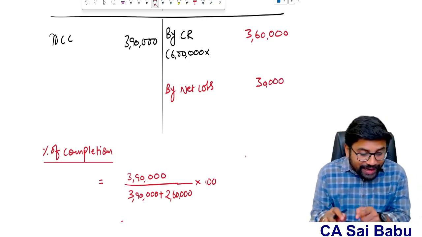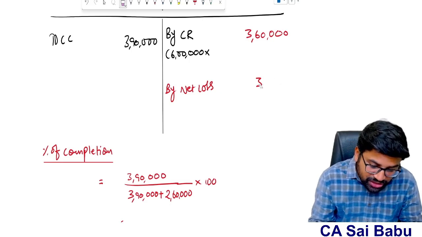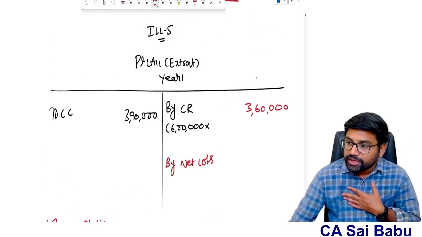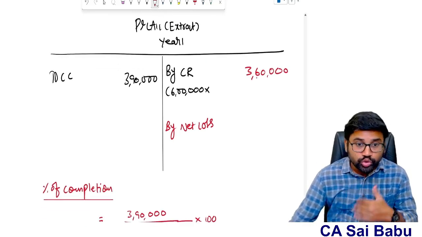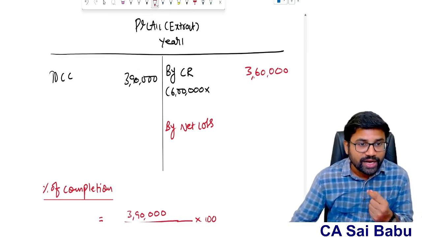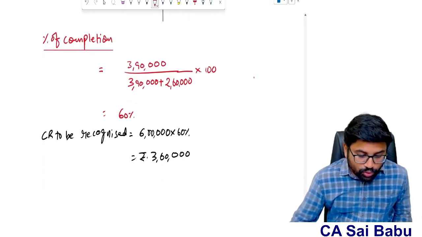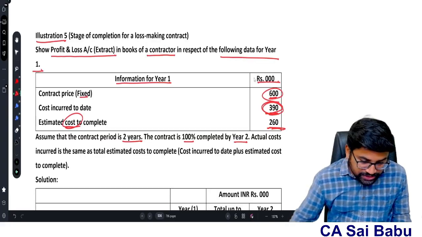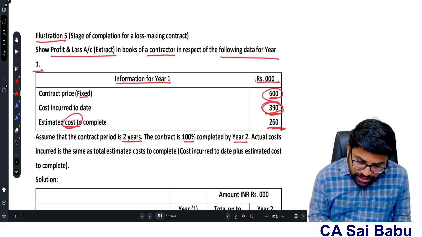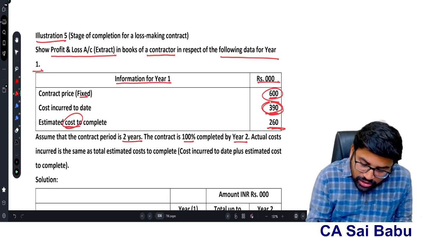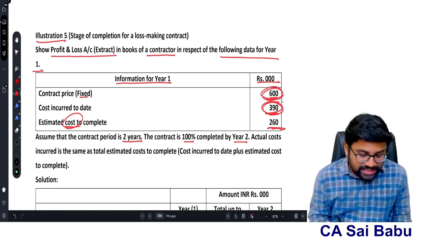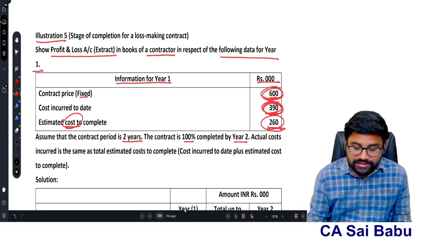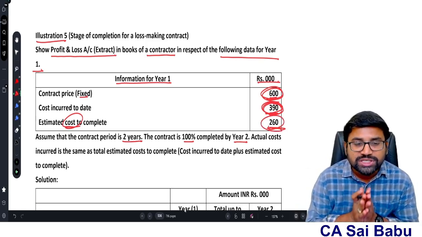Now before writing this net loss, sir, you have to check one more important point. In every question, whenever you are recognizing the revenue, whenever you want to prepare the P&L account of the contract, please be careful. What you need to check is what the situation is overall. The total contract revenue is 6 lakhs. Cost incurred 3,90,000, to be incurred 2,60,000. That means 6.5 lakhs.